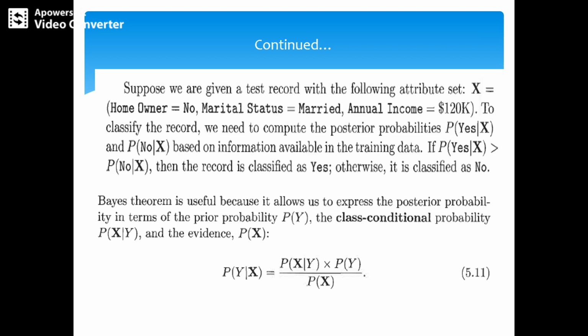So the posterior probability P(y | x) equals the class conditional probability P(x | y) times P(y), divided by the evidence P(x).